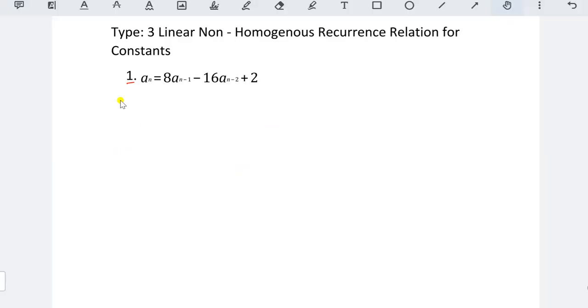Now see the first question here. an equal to 8an minus 1 minus 16an minus 2 plus 2. Here the constant term is there, so we can recognize that it is non-homogeneous. So how can we solve the non-homogeneous? We should divide this equation into 2 parts. The first part is an to the power of h, that is the homogeneous recurrence relation, and the next part is an to the power of p, that is the particular equation.